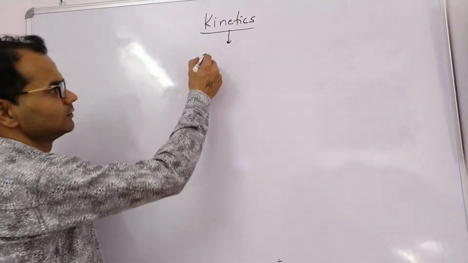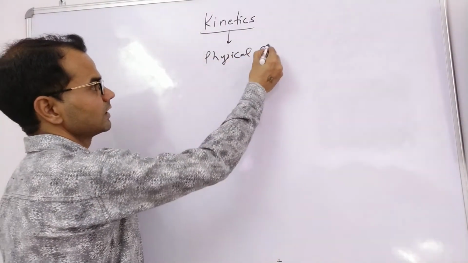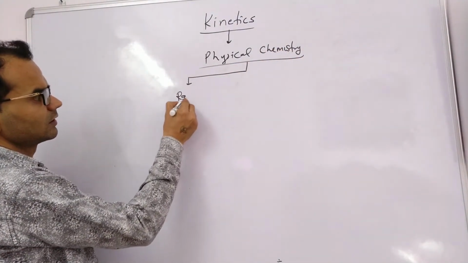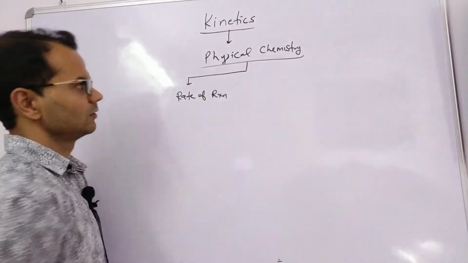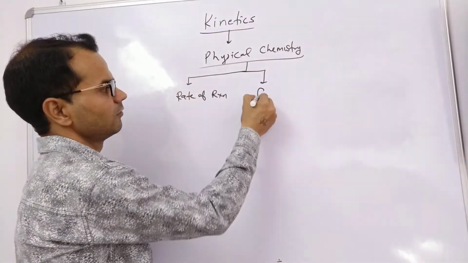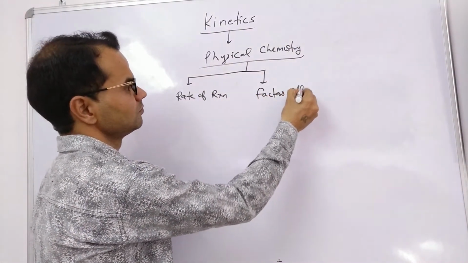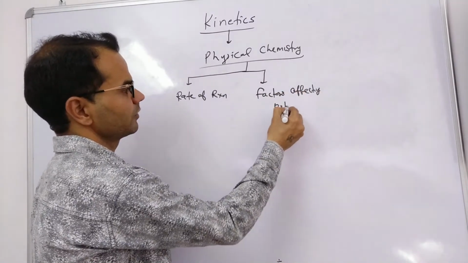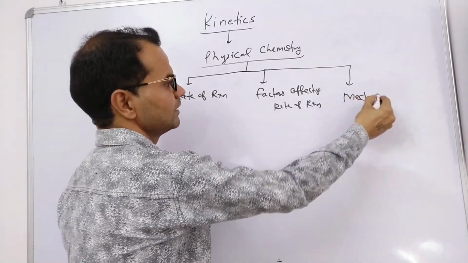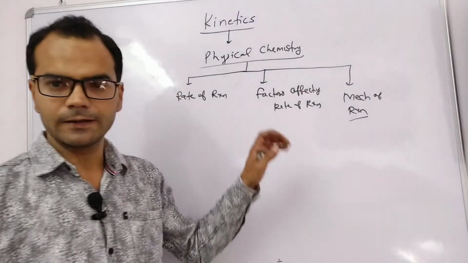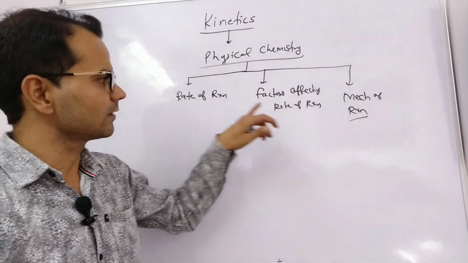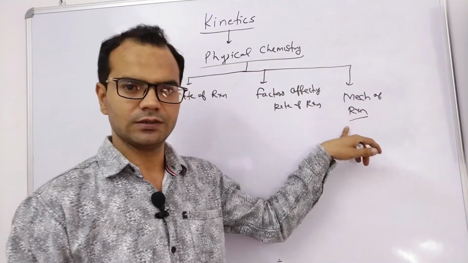It is the branch of physical chemistry that deals with the study of rate of reaction. Second, factors affecting rate of reaction, and third is the mechanism of reaction. So kinetics deals with the study of rate of reaction, factors affecting rate of reaction, and mechanism of reaction.